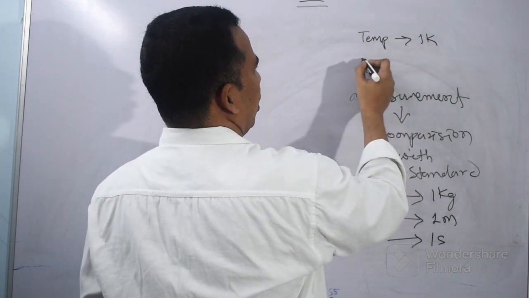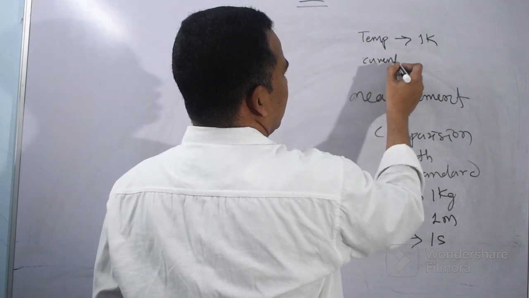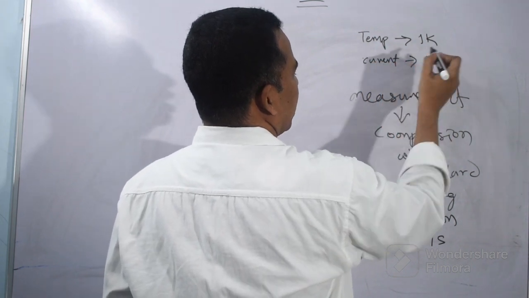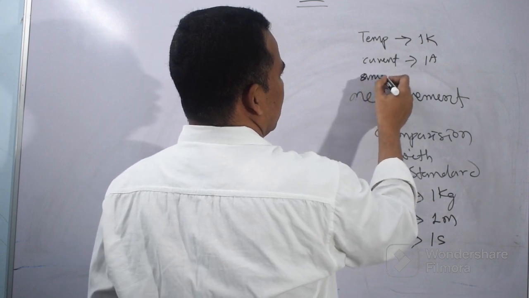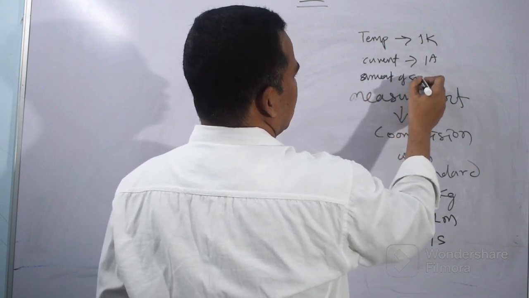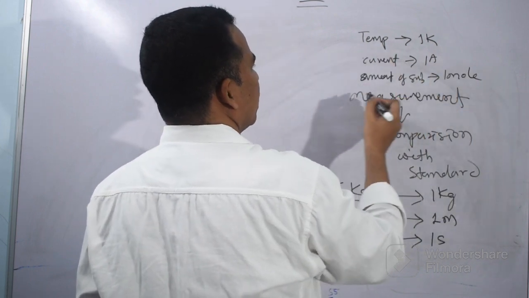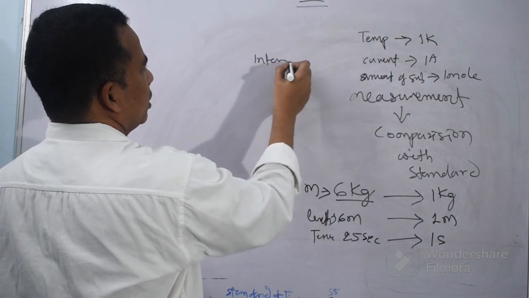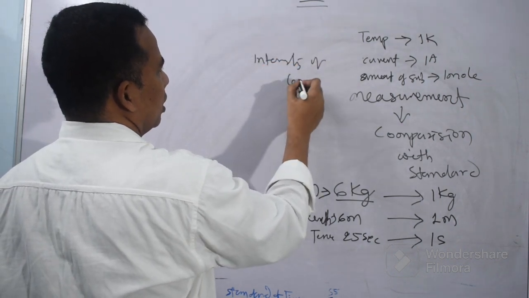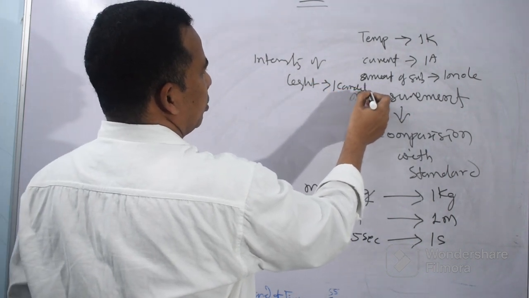For electric current, 1 ampere has been fixed. For amount of substance, 1 mole has been fixed. For intensity of light, 1 candela has been fixed.